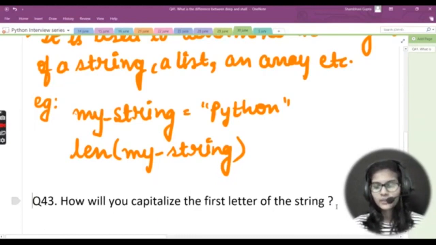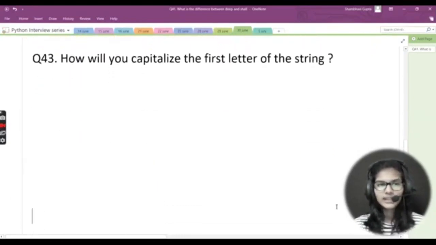Now let's move towards another question, and my third question goes here: how will you capitalize the first letter of a string? Let's say you are given that you need to capitalize the first letter of the string. How would you do that? To capitalize the first letter of the string, we already have a built-in function in strings that is used to capitalize the first letter, and that function is capitalize only. So let's see how we'll write this answer.